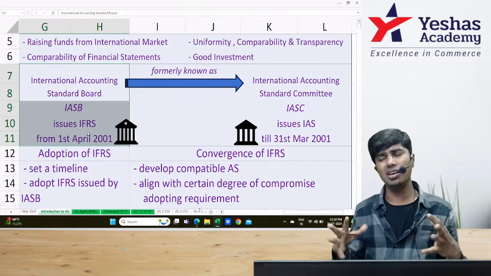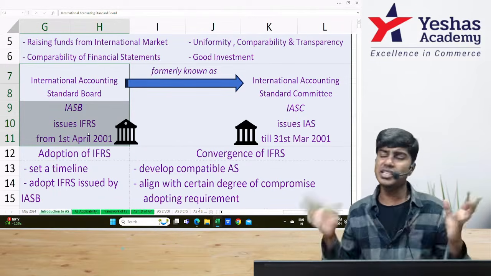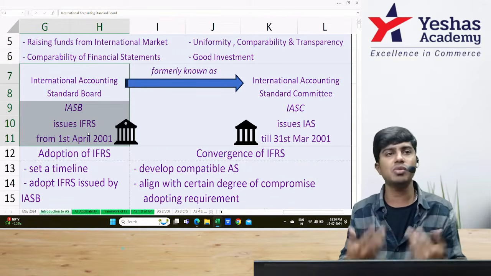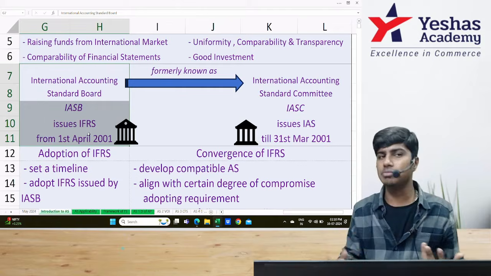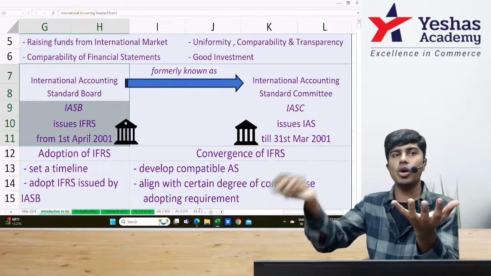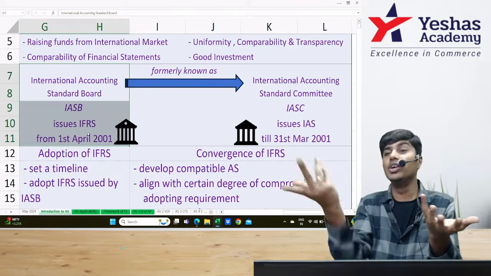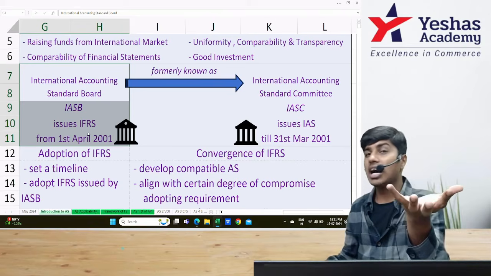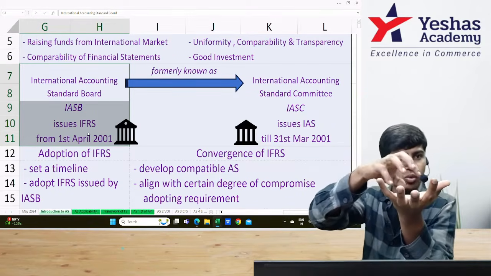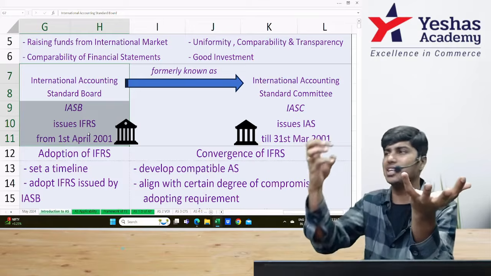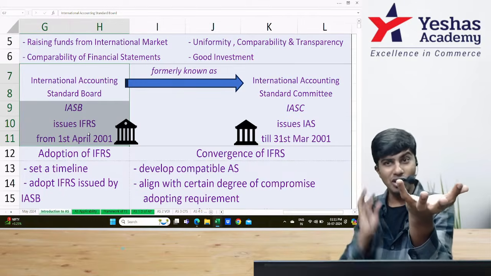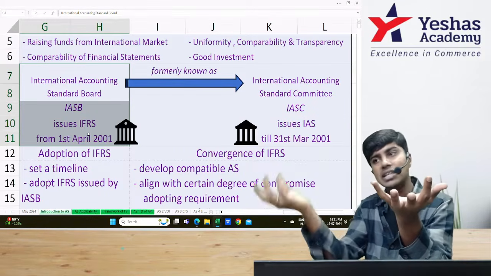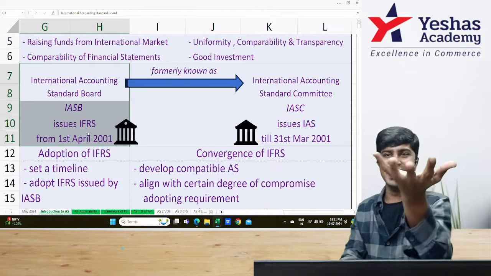But we kept on thinking, can we accept? Is it applicable? Is it completely our type? Then we understood that we cannot accept IFRS the same way. So we decided to make some changes. We added some Indian flavor to it. We removed some things we don't eat from that pizza which is made international. So whatever we removed is carved out from IFRS. We removed it saying this is not applicable, I won't follow. Whatever we added, our version of it became carved in. So IFRS minus carve out plus carve in is IND AS.